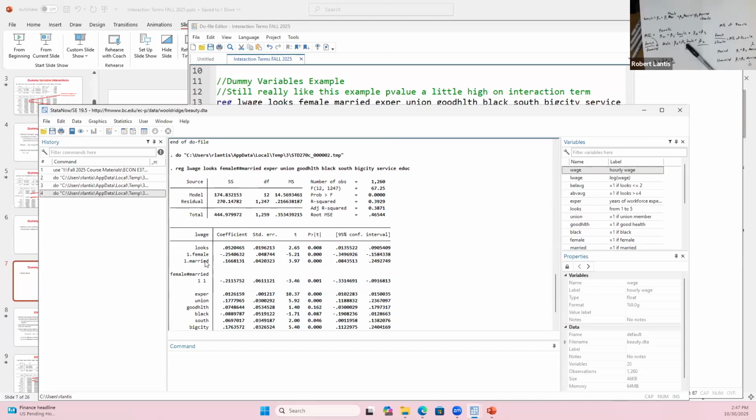When we did the interaction term, for a married female, the difference was about negative 0.05. So it's still telling us the same information. We'll still make the same predictions, but it's a way for me to introduce interaction terms with dummy variables before we get to the more difficult continuous variables, right? So the reason why we want to include interaction terms is because we can now identify the differences in the marginal effects of these dummy variables.